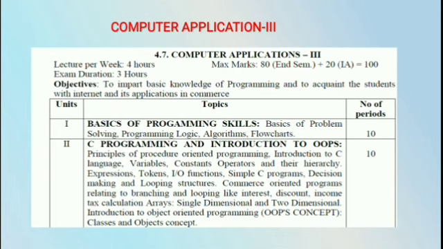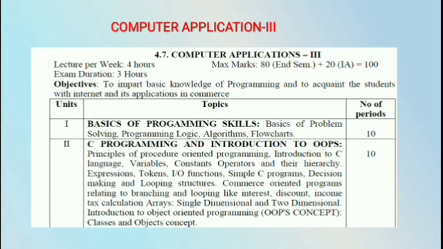The next one is expressions. When variables, constants and operators are combined, it is called an expression. Tokens: the smallest unit in any programming language is called a token. There are different tokens. Variable, constant, operator and string are examples of tokens.